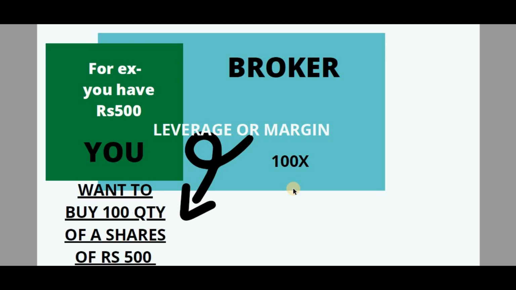That means if you have 500 rupees, you could buy only a stock worth 500 rupees. But they give you a leverage, so you can buy 100 quantity of shares of 500, because they are providing you with 100 times leverage. They give you the money to buy that stock.